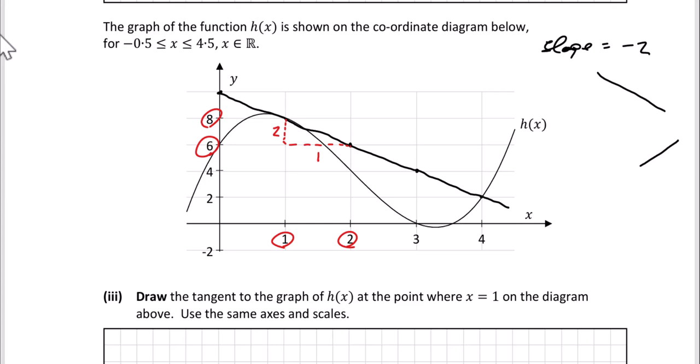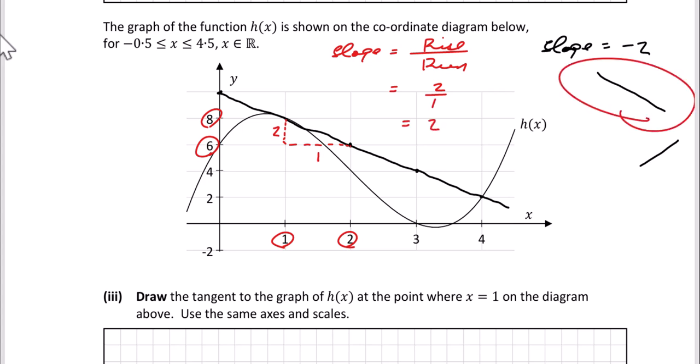So if you do the rise over run method, so the slope, if you like, is just rise over run, we would get 2 over 1, which is 2. But because it's sloping in this direction here, or slanting in that direction, it's going to be minus 2, which is what we got in the previous part of this question. So that line has a slope of minus 2. That's our answer to that part of the question.